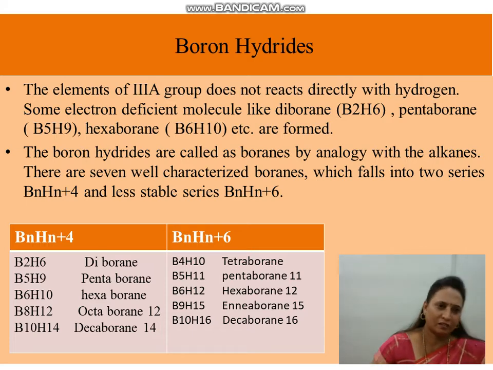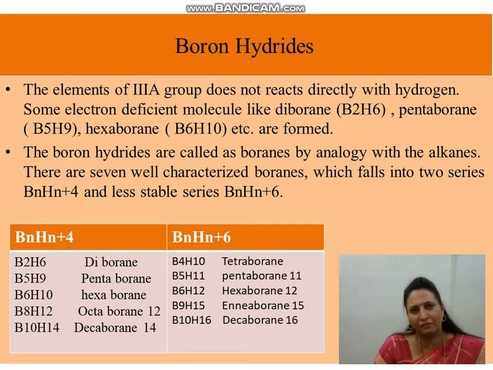Now what are boron hydrides? The elements of third A group do not directly react with hydrogen. Boron hydrides are nothing but compounds with hydrogen. Some electron deficient molecules like diborane, pentaborane, hexaborane, etc. get formed. The boron hydrides are called boranes, like alkanes.